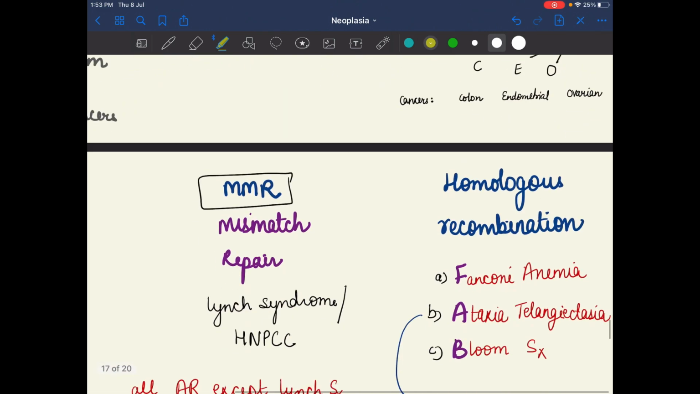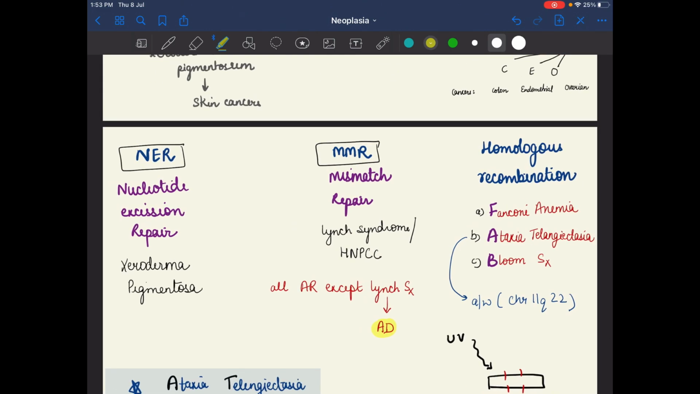After the MMR gene, we have homologous recombination. So NER has xeroderma pigmentosa, and MMR causes Lynch syndrome or HNPCC. Lynch syndrome is autosomal dominant and all the others are autosomal recessive except Lynch syndrome. Remember this point.